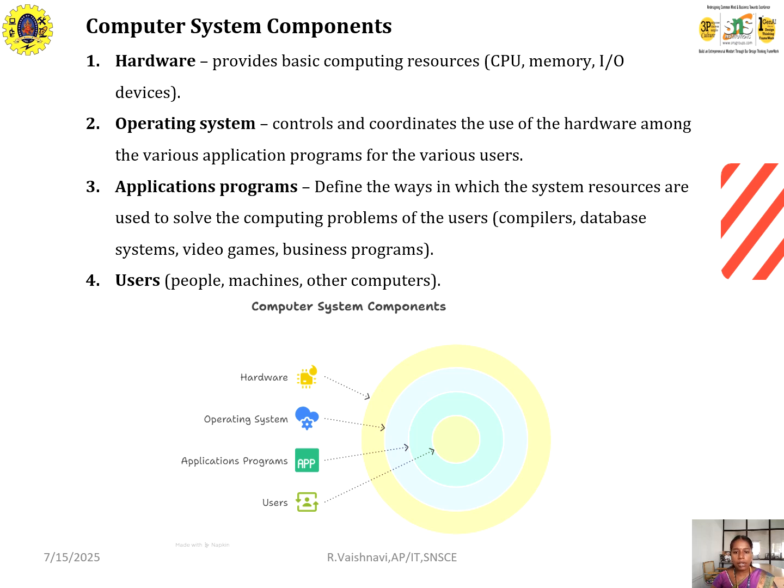And then the OS controls and coordinates the use of the hardware among the various application programs. The third one will be the application programs, that will be compilers, database systems, video games, business programs. These come under the application programs. The fourth component will be the users: people, machines and other computers come under the users.